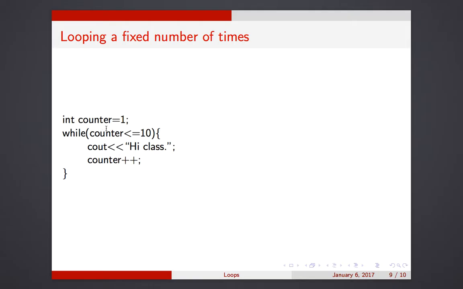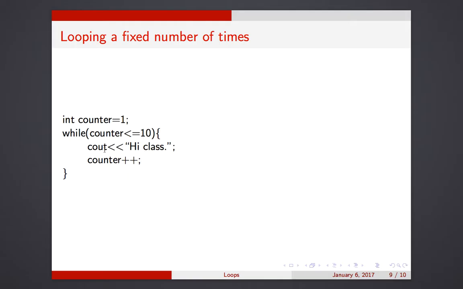So you can create what's called a counter variable. So counter is 1. As long as counter is less than or equal to 10, do something, it doesn't matter, and then up the value by 1. So notice this loop will run 10 times because counter is initially 1, and 1 is less than or equal to 10, so I'll go in the loop. Then the value of counter becomes 2 at the end of this, right? Well, 2 is still less than or equal to 10, so I'll run the loop again, and the value of counter becomes 3. 3 is less than or equal to 10, etc.